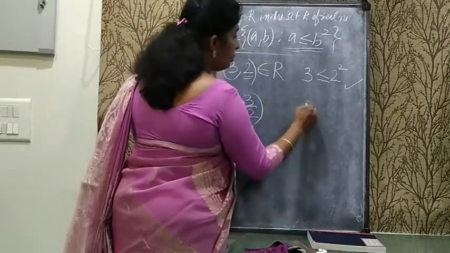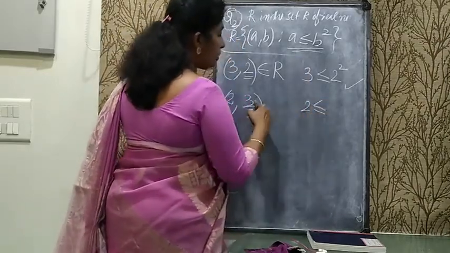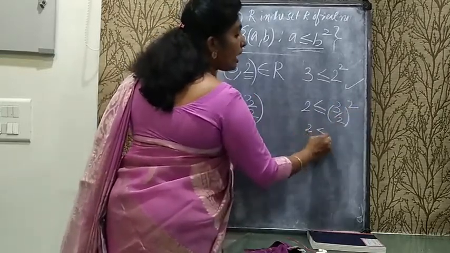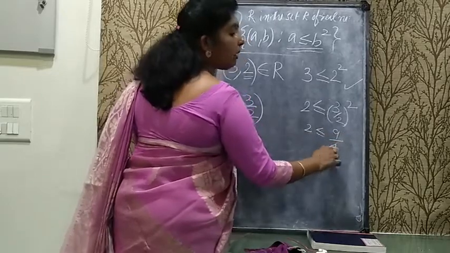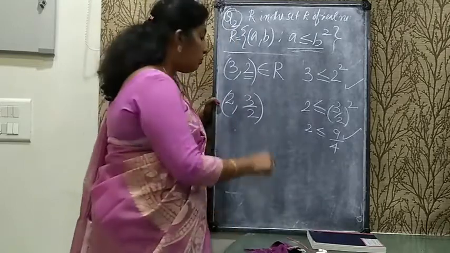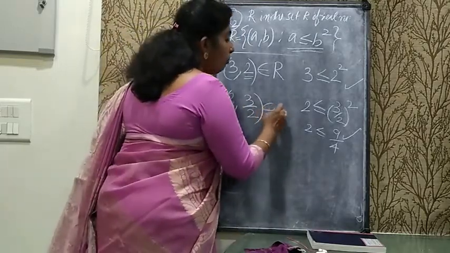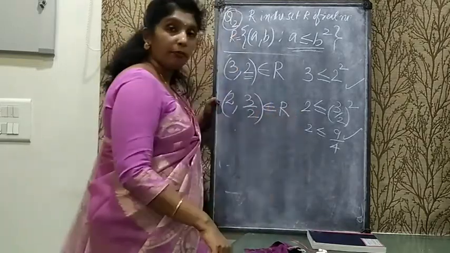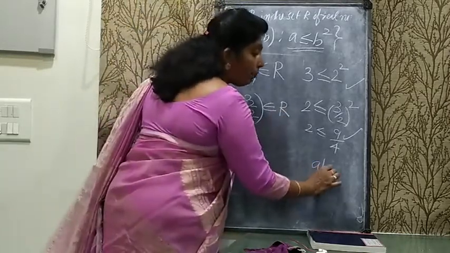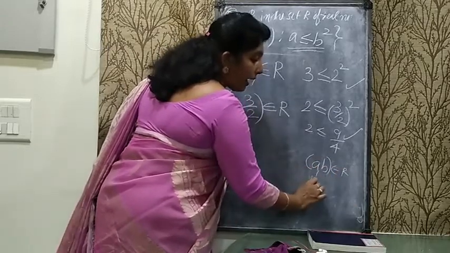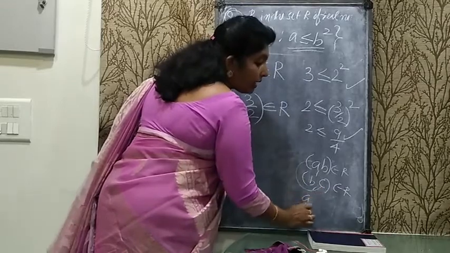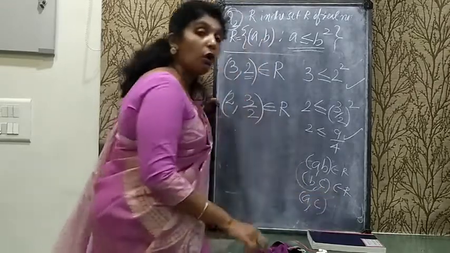Here 2 less than or equal to 3 by 2 square. It means 2 less than or equal to 9 by 4. 9 by 4 is greater than 2. It means it is satisfying the condition. It means 2, 3 by 2 belongs to the relation. Now for transitive, what do we have to do? If A, B belongs to the relation and B, C belongs to the relation, then we need to check for A, C. A, C should belong to the relation or not, we have to check it.